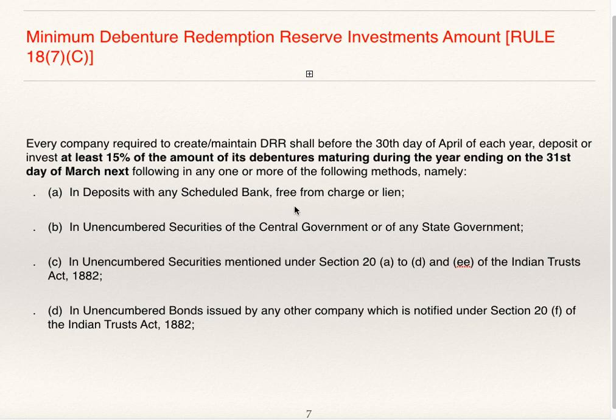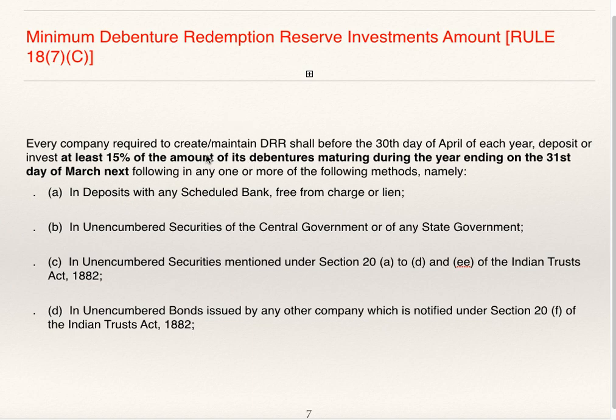In deposit with a scheduled bank, free from any charge or lien; in unencumbered securities of the central government or any state government; in unencumbered securities mentioned under Section 20A to D and EE of the Indian Trust Act 1882; in unencumbered bonds issued by any other company which is notified under Section 20F of the Indian Trust Act 1882.